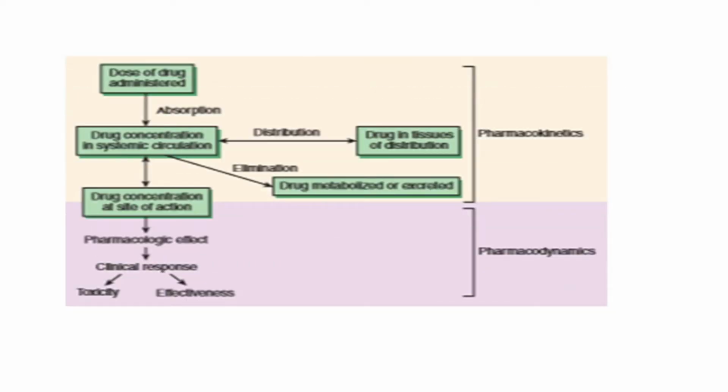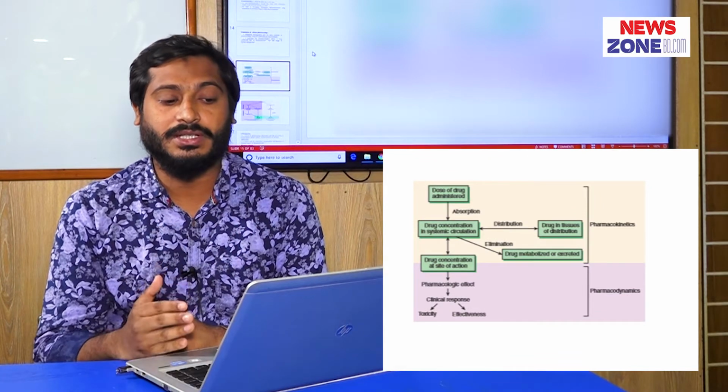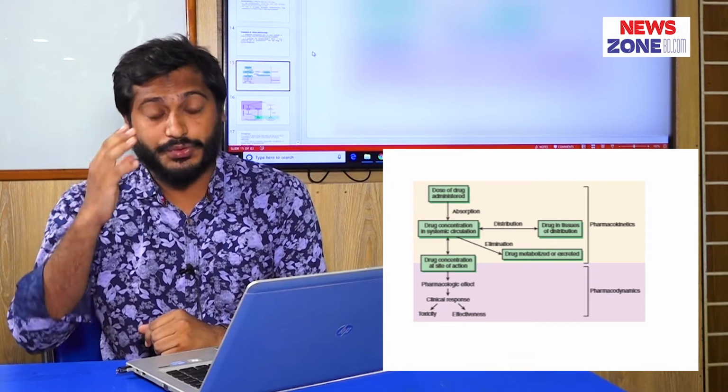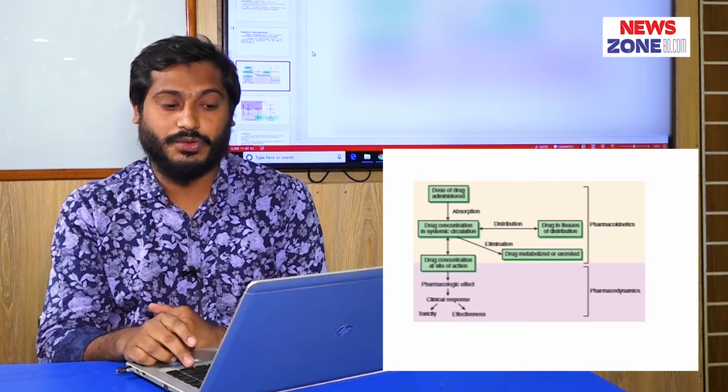Then the figure shows that after administration of a drug, absorption occurs, then it goes to the systemic circulation, then concentrates at the site of action, then it produces the pharmacological effect. This is desired effect and undesired effect. The desired effect is the effect of the drug, and the undesired effect is the adverse effect of the drug. This discusses pharmacokinetics, and simultaneously it goes to the site of action to produce the effect and mechanism of action of the drug, and that is discussed under pharmacodynamics.